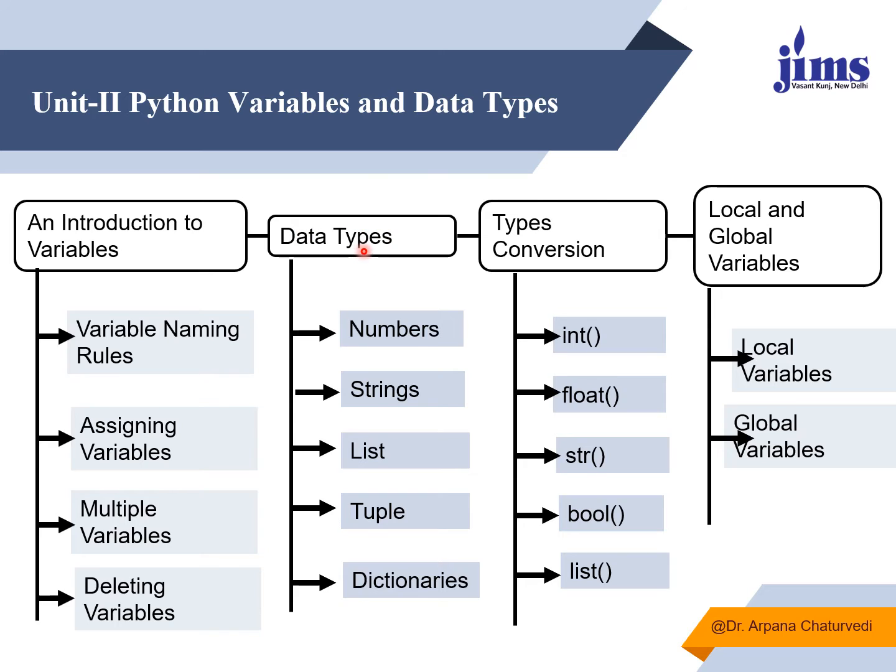When we talk about data types, the various data types supported by Python are numbers, strings, lists, tuples, and dictionaries. We will also talk about type conversions, into integer, float, str, bool, and list. And when we talk about various kinds of variables, we'll be discussing local variables and global variables. So one by one we will see each and every detail.